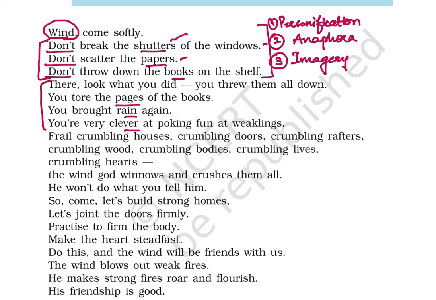Now here, what is the poet trying to do? The poet is trying to accuse the wind. Because he's really blaming the wind that you're getting very destructive. Why?